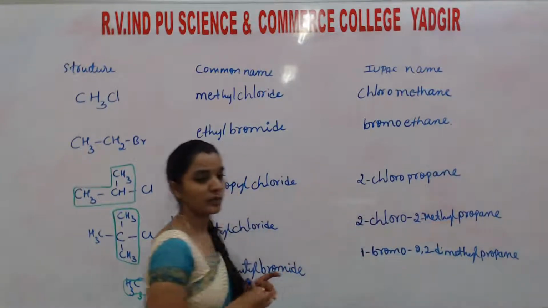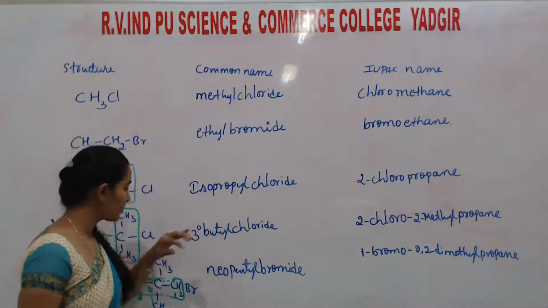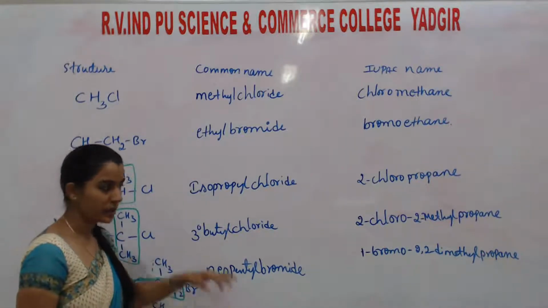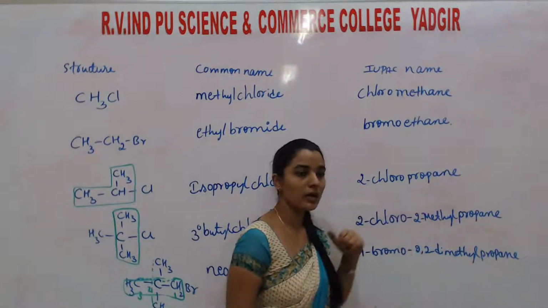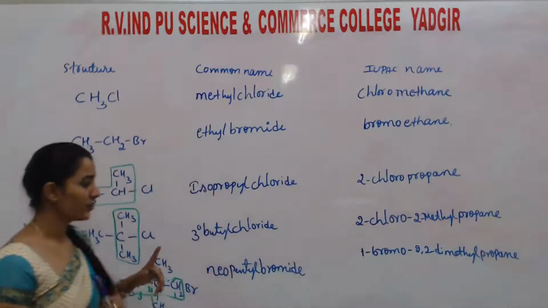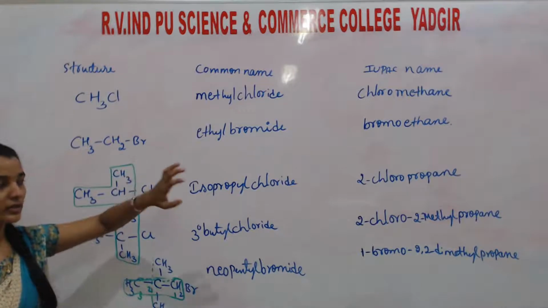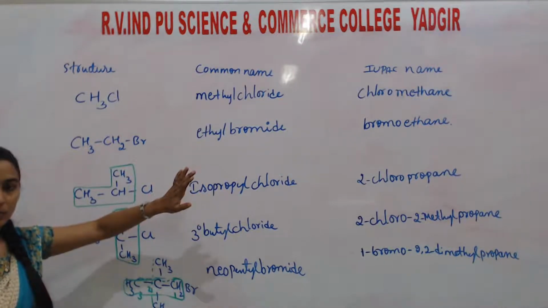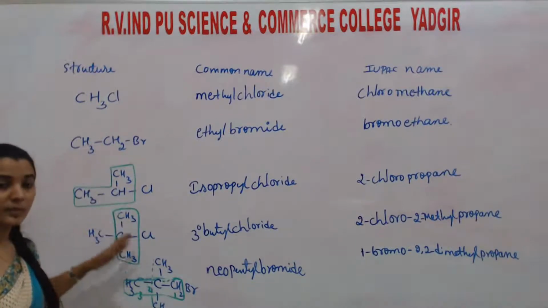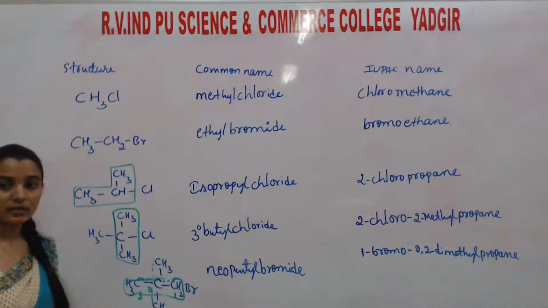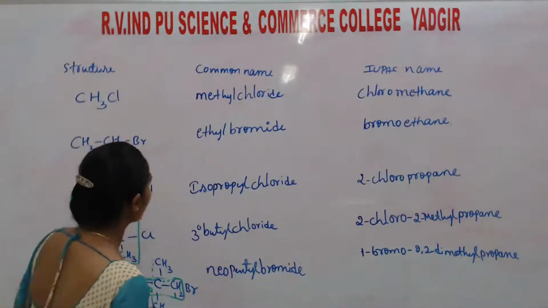This is the name. Students, in the common name, here the 3 carbon atom is propyl, here it is butyl, here it is pentyl. But in the IUPAC name, the parent chain is propane only, and the rest remains as substituents. That is the difference between the IUPAC name and the common name. In the examination, they always ask for the IUPAC name. This is the nomenclature of alkyl halides, especially haloalkanes. We may write it for haloalkenes and haloalkynes also. I'll go with haloalkenes.